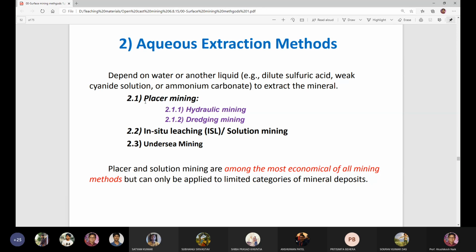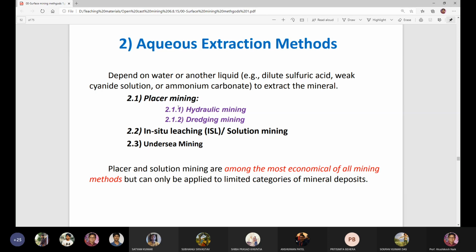So here you are not going to use heavy earth moving machineries. There is no drilling, no blasting carried out in these methods. That's why you can use the water force, you can use the dredge machine for extraction of these deposits.